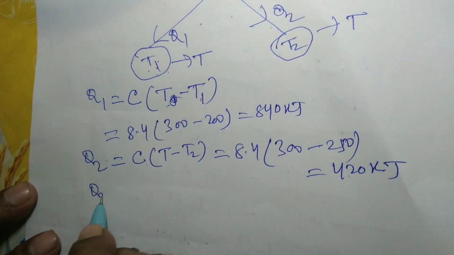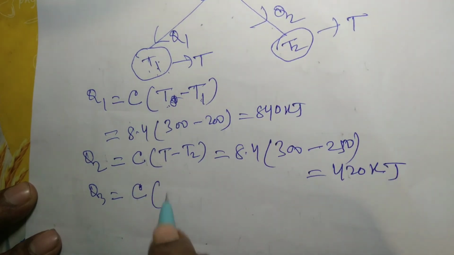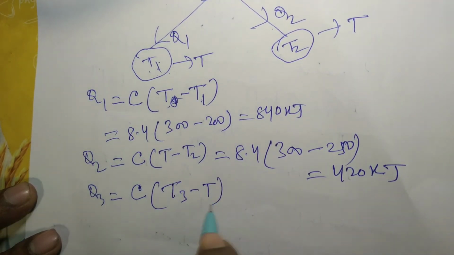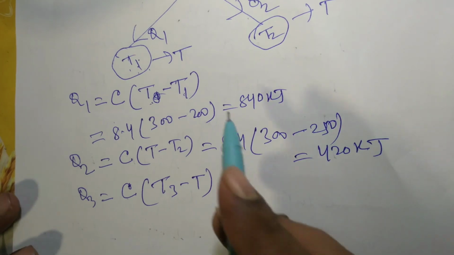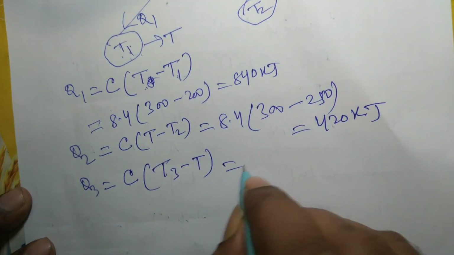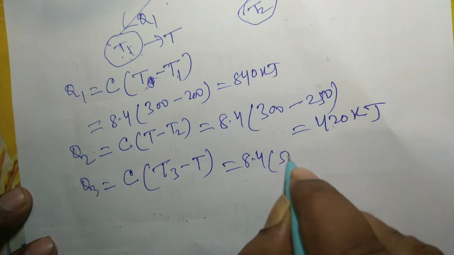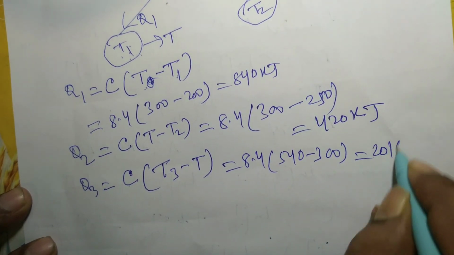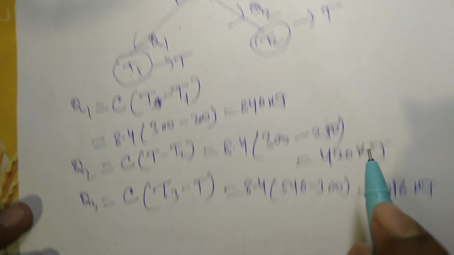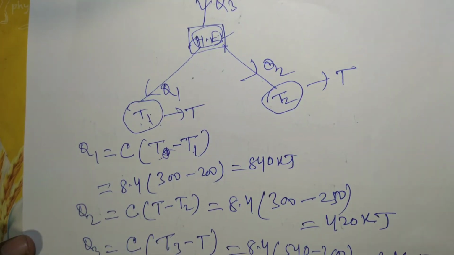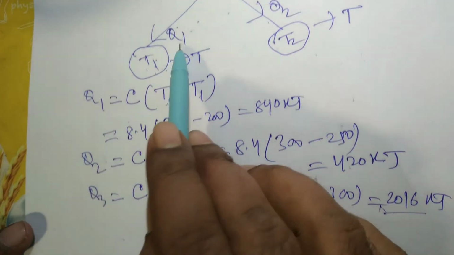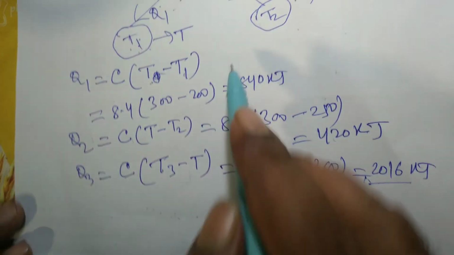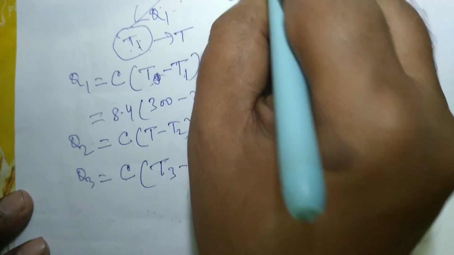Then Q3 is nothing but C times T3 minus T, because T3 is 540 Kelvin and T is 300 Kelvin. So 8.4 times 540 minus 300, this is 2016 kilojoule. So heat added to the heat engine is 2016 kilojoule, and heat rejected is Q1 plus Q2, and this is producing the maximum work.